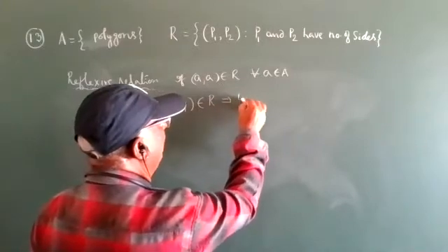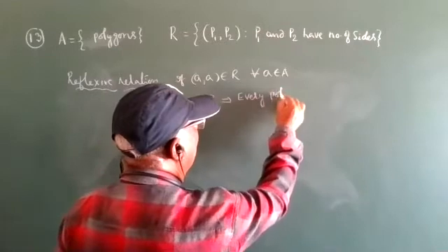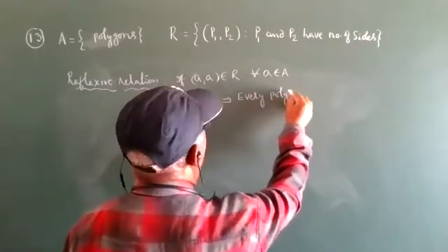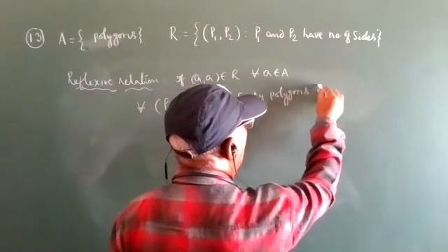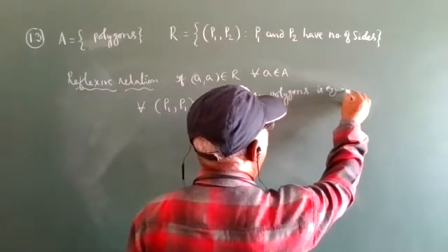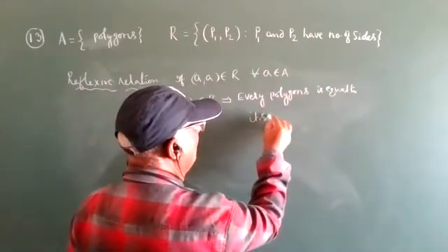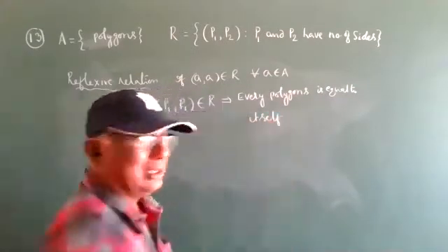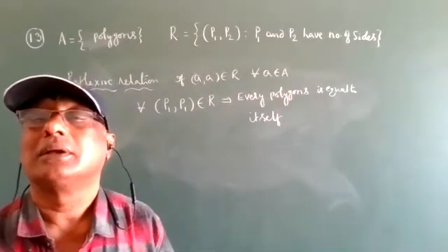Every polygon is equal to itself. Now write down: every polygon is equal to itself. Is it correct?